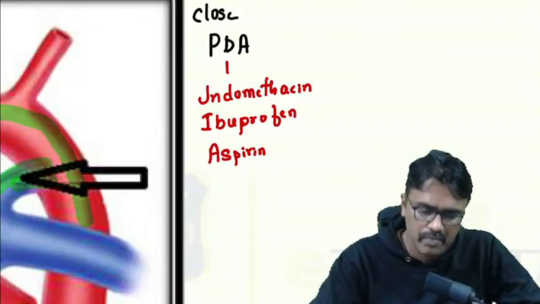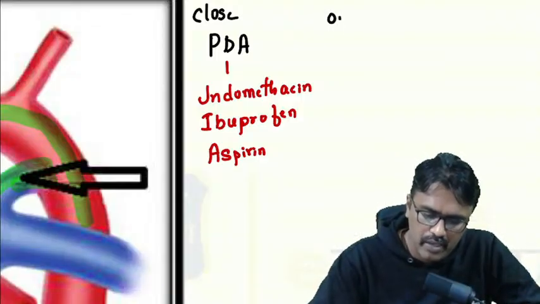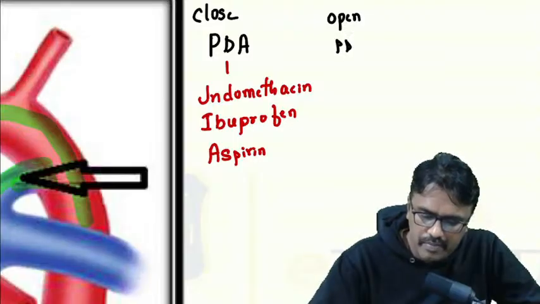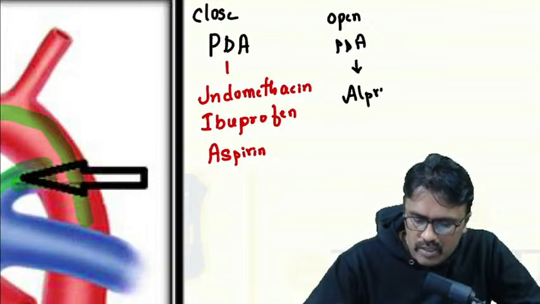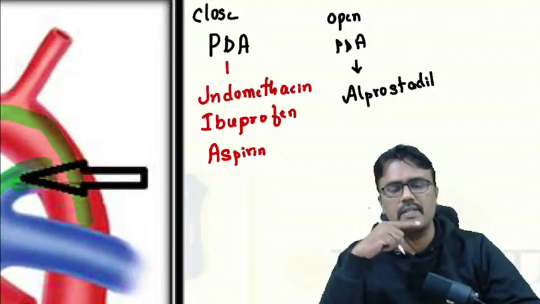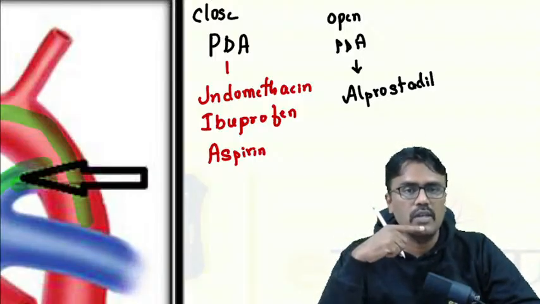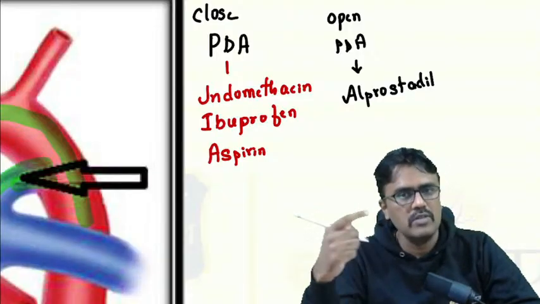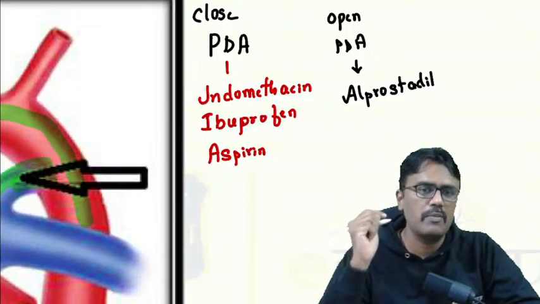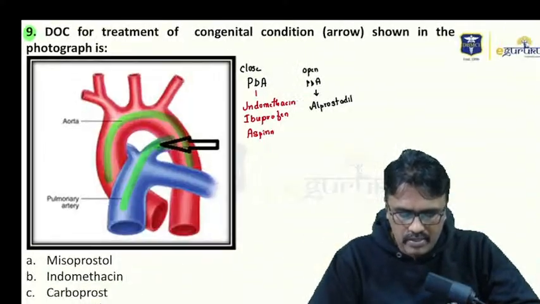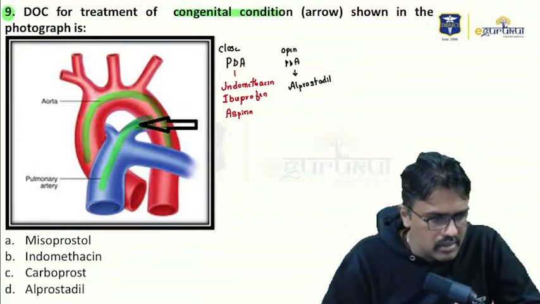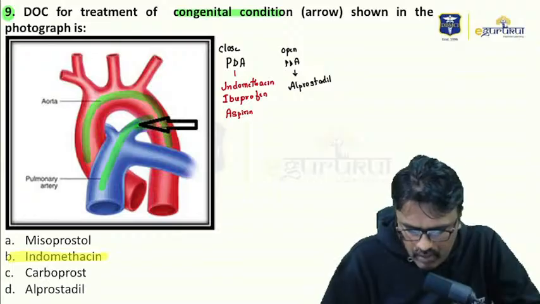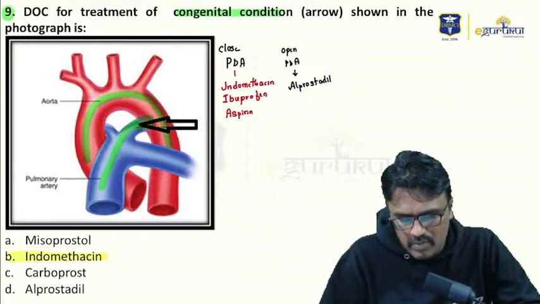Right. Now, what is the one which is used to open PDA? The one which is used to open PDA is called alprostadil. So when you read the question, you should be very careful to answer this. The drug which is used to close is NSAIDs, and the one which is used to open is prostaglandin. So it is alprostadil. So coming to the answer, they have asked you the treatment of congenital condition, answer is B, indomethacin.